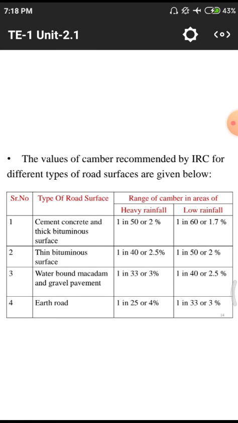This is the values discussed as per IRC. IRC means Indian Roads Congress, which has prescribed a huge amount of data for the construction of roads and what precautions we need to take before going to construction. For different kinds of roads, what are the different values we need to maintain at the time of construction and demolition and others. So the Indian Roads Congress has given different types of values in different areas.